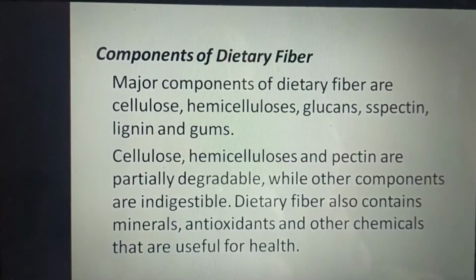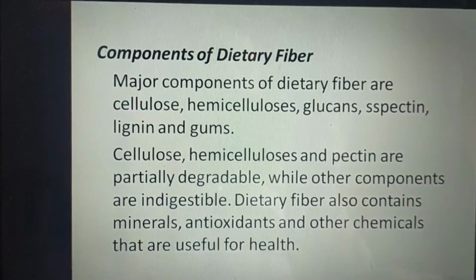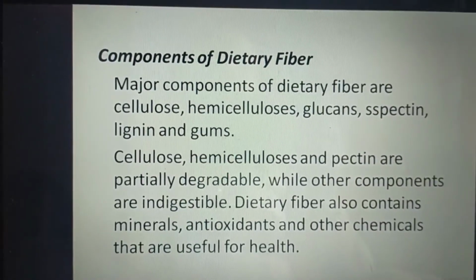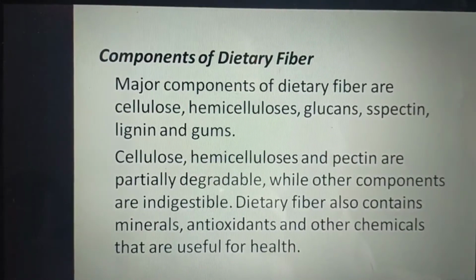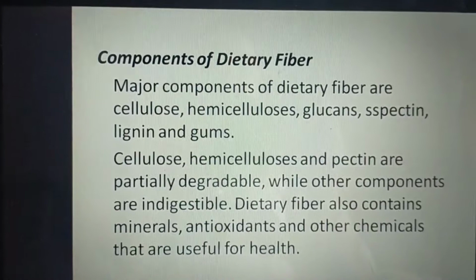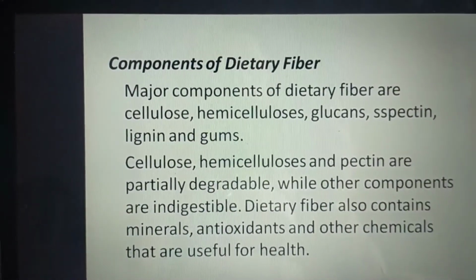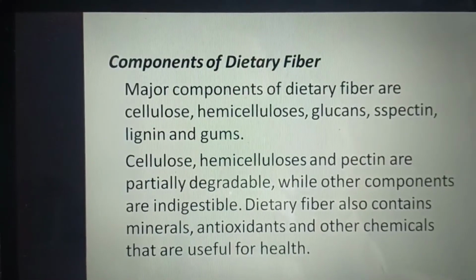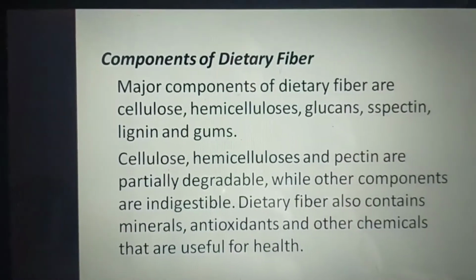Components of dietary fiber. Major components of dietary fibers are cellulose, hemicelluloses, glucans, pectin, lignin and gums. Cellulose, hemicelluloses and pectin are partially degradable, while other components are indigestible. Dietary fibers also contain minerals, antioxidants and other chemicals that are useful for health.